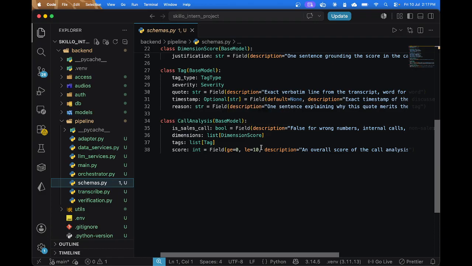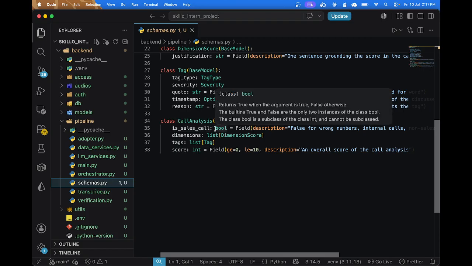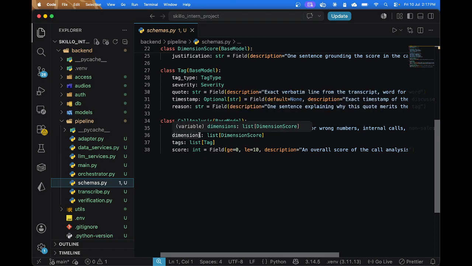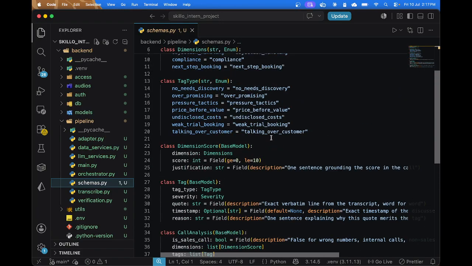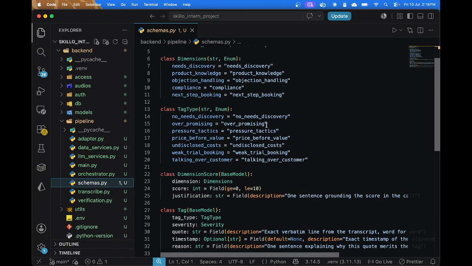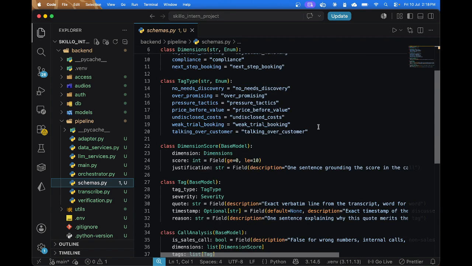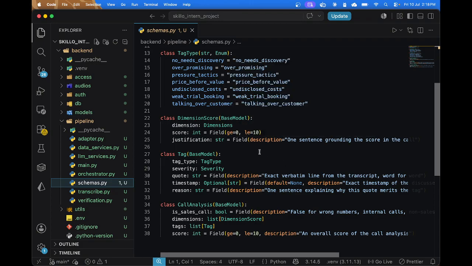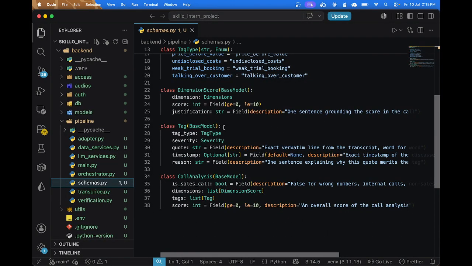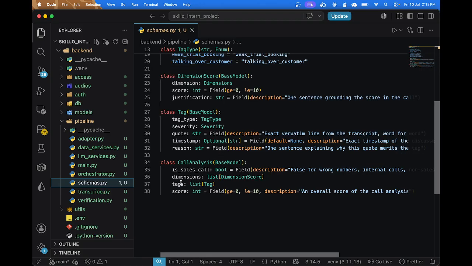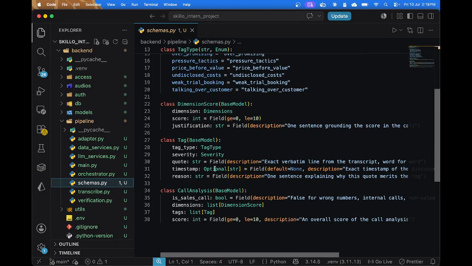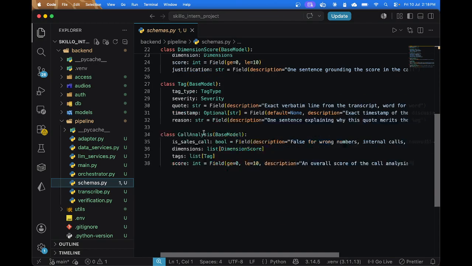First it checks whether this is a sales call. It contains a list of dimensions, and dimensions are enums, like tags for the calls, describing what happened in the call, with a score on that basis and a one-line justification. And the tags are for creating issues. If the call has some issues, the tags will be created by the LLM, and they are also scored, quoted, given a timestamp, and a reason. These two models are used in the call analysis model to provide the structured output.